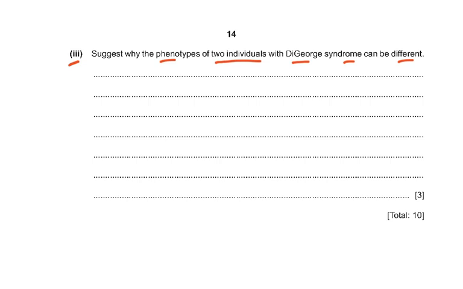So this "suggest" question is always a very difficult question. And why different? Because the number of deletions was different. It wasn't standard that everybody with DiGeorge had a deletion of, say, 1000 nucleotides. No, it was different, it was variable.